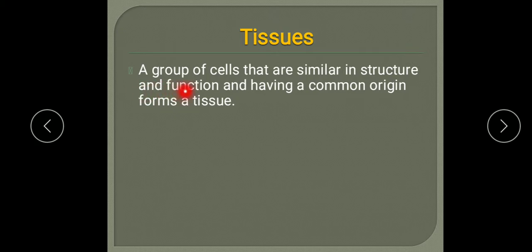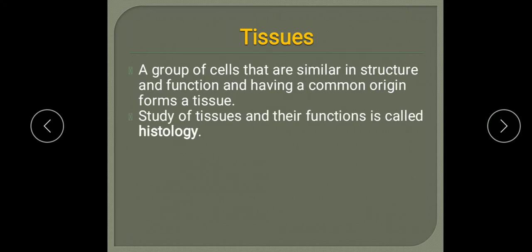So what are tissues? A group of cells that are similar in structure and function and having a common origin. This is known as a tissue. Similar cells performing similar functions are known as tissues. And the study of tissues and their functions is known as histology. This branch of biology which deals with the study of tissues and their functions is called histology.